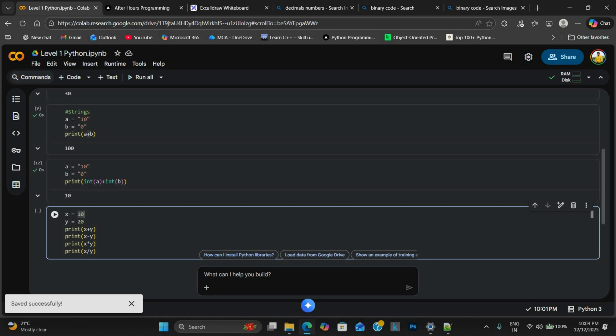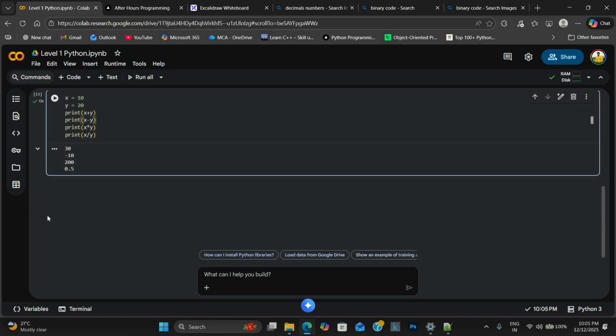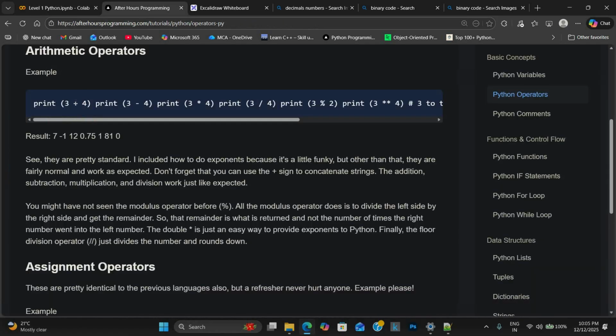Of course, there is also floor division and power, I mean power multiplication, not square root. You can try those things, and if I click enter, you get the results.